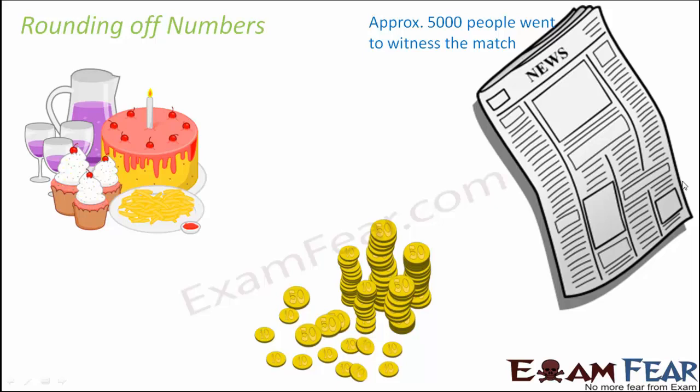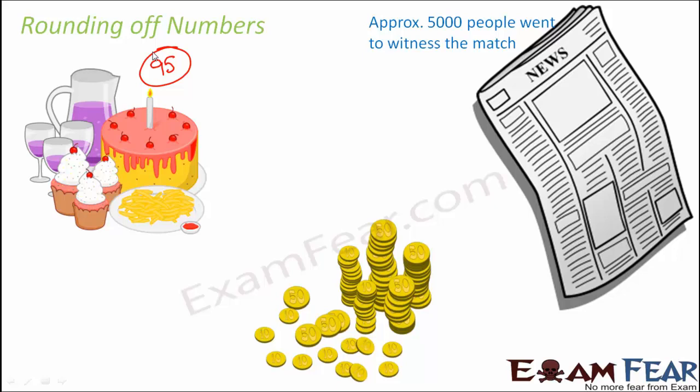Let's think of another scenario. Let's say that you are organizing a party and you invited approximately 95 guests. Now, these are the number of people whom you have invited for the party, but you do not know if all of them are going to come, or if some of them are not going to come, or if some extra people are going to come. Maybe one or two extra people might come.